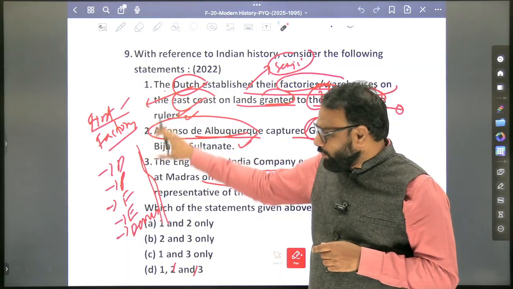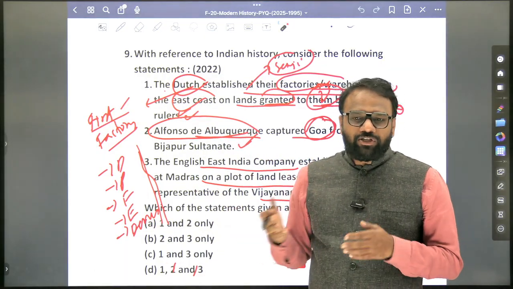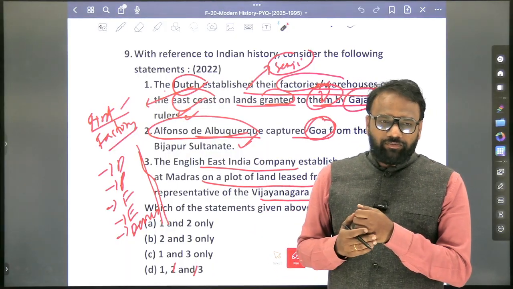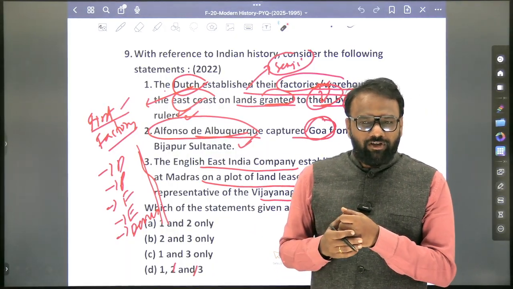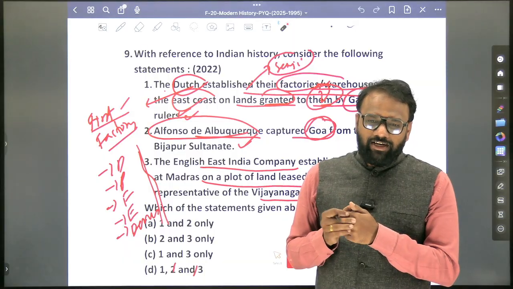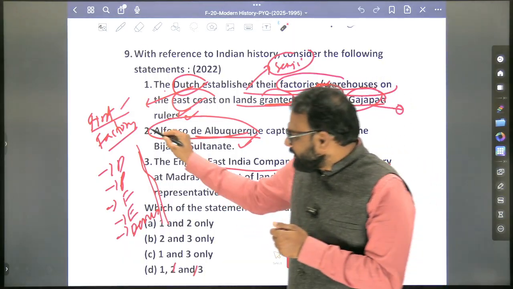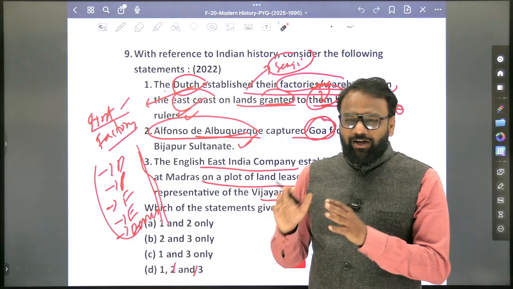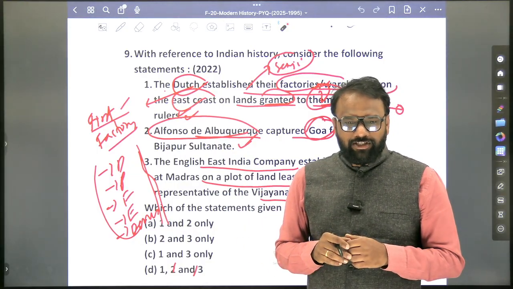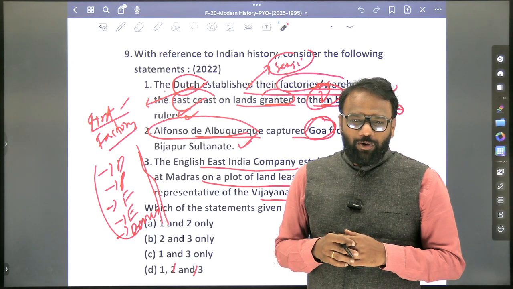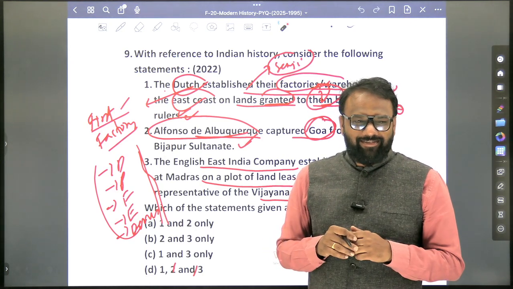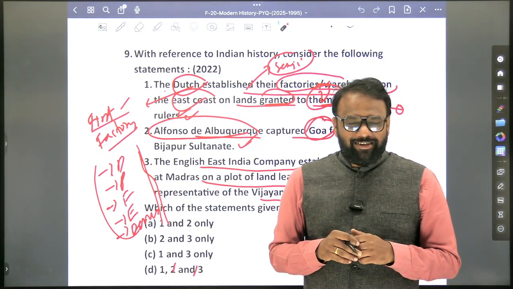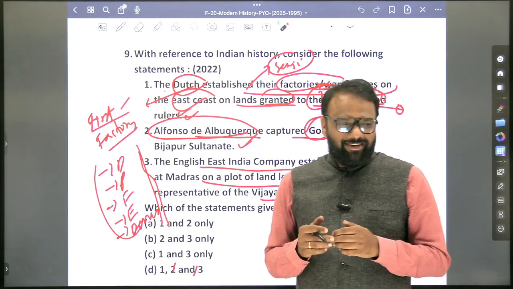Now before this we need to know the arrival sequence of Europeans. Who are the first Europeans to come to India? Portuguese, after Portuguese, Dutch, after Dutch, French, after French, Danes, then English. So they are coming in this order. Similarly, when it comes to leaving India, who first left India? Dutch. Next, who are the last to leave India? Portuguese.